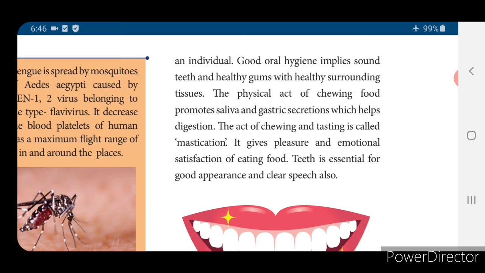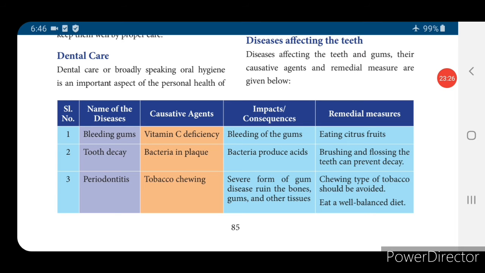It gives the pleasure and emotional satisfaction of eating food. So teeth are essential for good appearance and also clear speech. Only if the person has healthy teeth can the person deliver his speech well. So now we'll see diseases affecting the teeth.